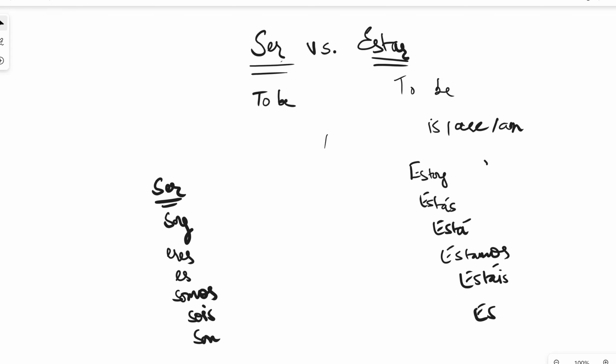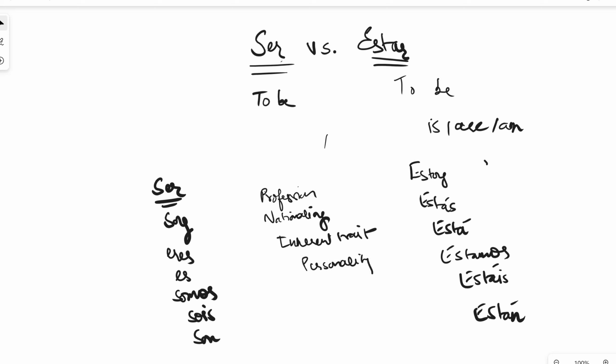Now, what do you use ser with mostly? Whenever you're talking about profession, if you're talking about nationality, if you're talking about inherent trait, if you're talking about personality trait, if you're talking about possession, if you're talking about color, if you're talking about time.